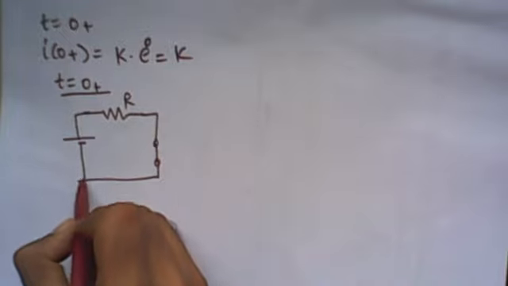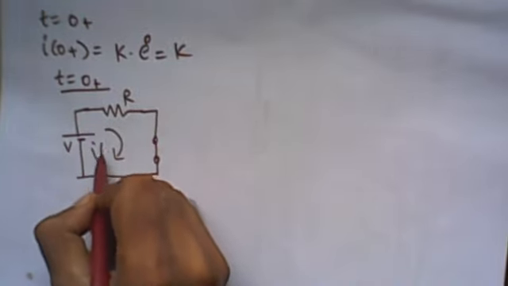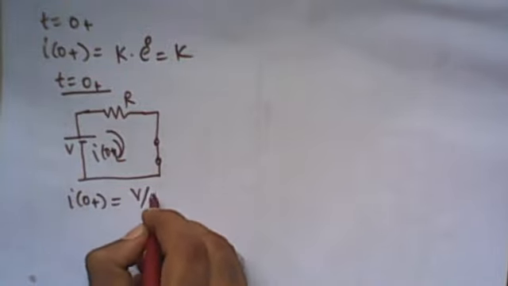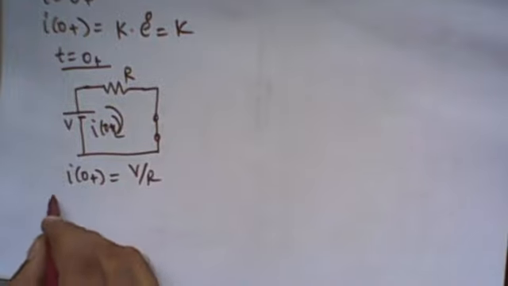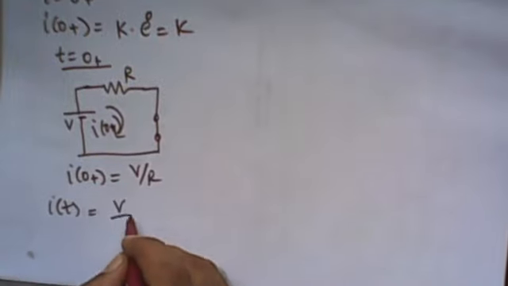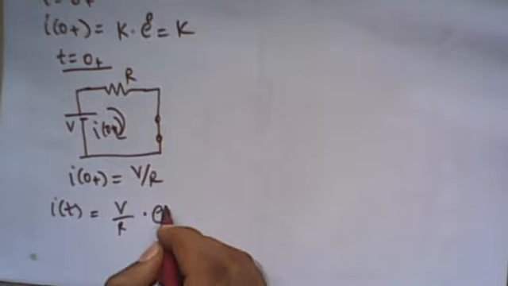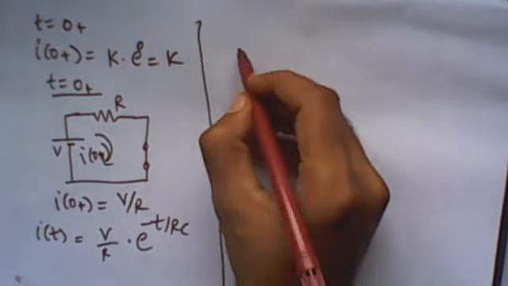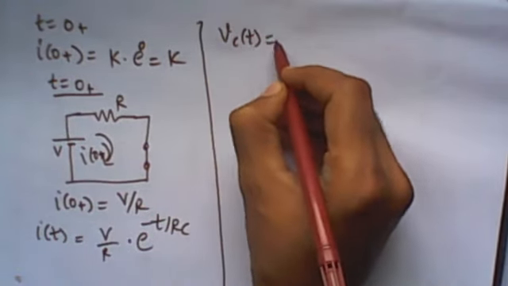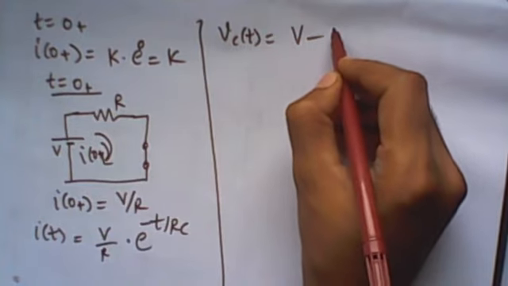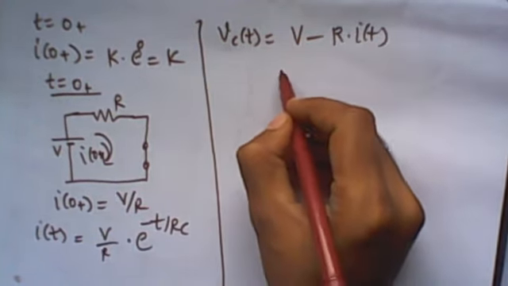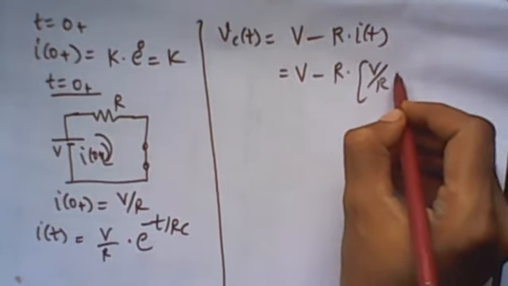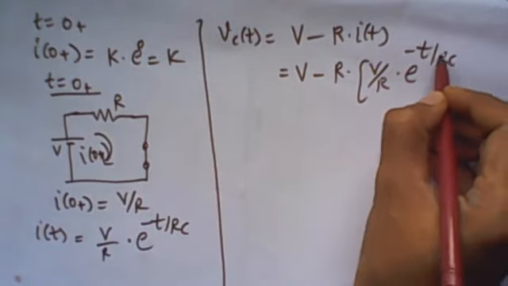We have supplied the V voltage to the R network, and whatever the current in this loop, it is I0+. So I0+ current is equal to V divided by R. So from this we'll get I of t, which is equal to V divided by R, which is equal to K into e raised to minus t divided by RC. Now from I of t, our interest is to find out the voltage across the capacitor. So the voltage across the capacitor is the total voltage minus the voltage across the resistance. So it is V minus V divided by R into e raised to minus t divided by RC.